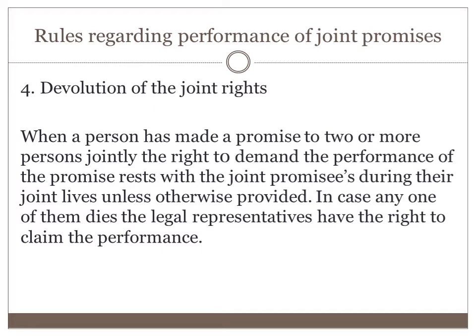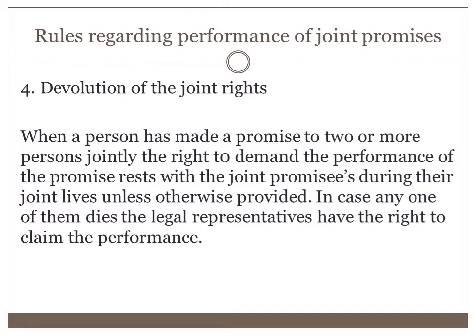Devolution of joint rights says that when joint promises are made, then the joint promisees have the right to demand the performance of the promise. In case any one of the joint promisees dies, then their legal representatives have the right to claim the performance.